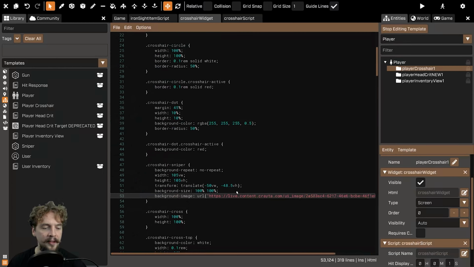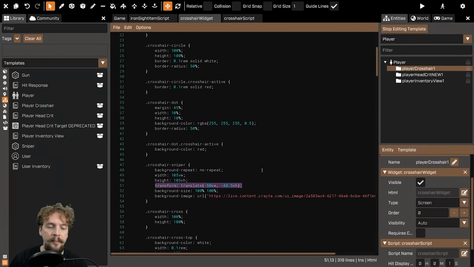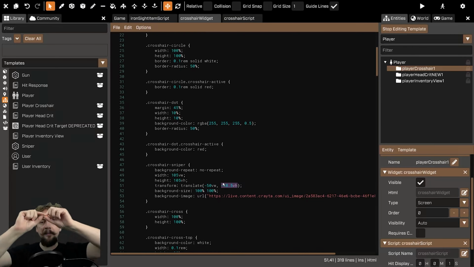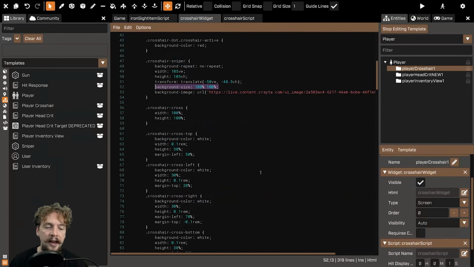And then within here, I've made it slightly bigger than the screen, slightly higher and wider, so that there's a bleed off the edge and no single-pixel lines at the edge. I turned background repeat off and set the position so that it's smack bang in the middle. It's not quite in the middle, because when I was testing where my gun was firing, it was slightly lower than the middle, and I think that's to do with some of the dimensions I was using. So it was around there. Then I set the background size to 100% by 100% so that it filled the div that it was in.